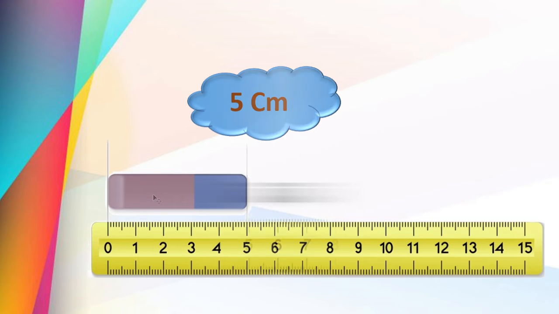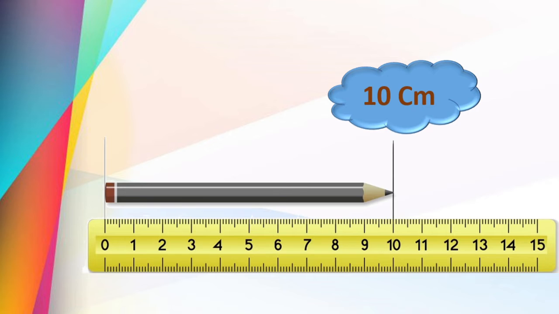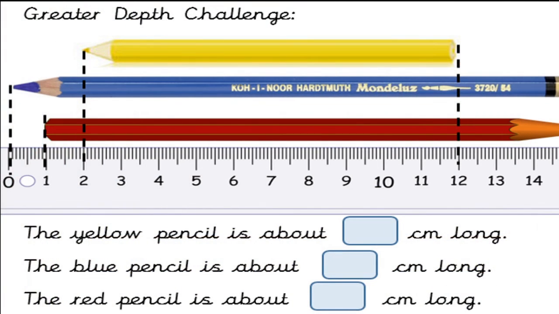Nice. One more example we will take. See the length of the pencil measured using the scale. It shows 10 centimeters. I hope you are thorough with the centimeter and millimeter. Correct? Now, here one more thing is there. Here you can see 3 pencils. And please observe the length of the pencil, where it started and where it ended.